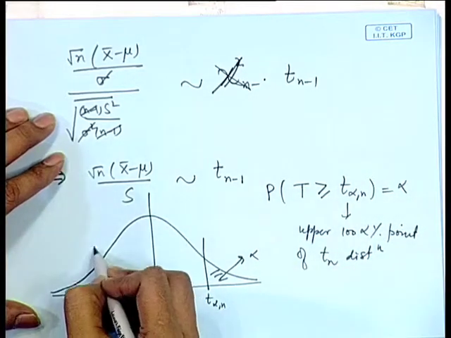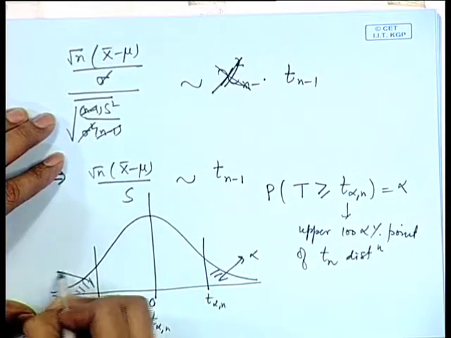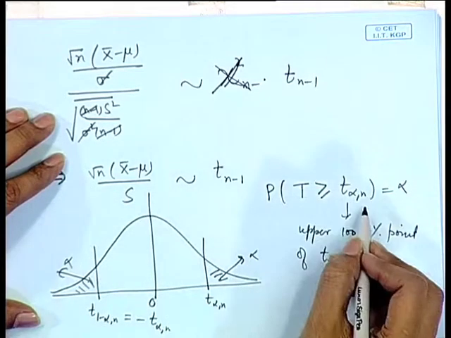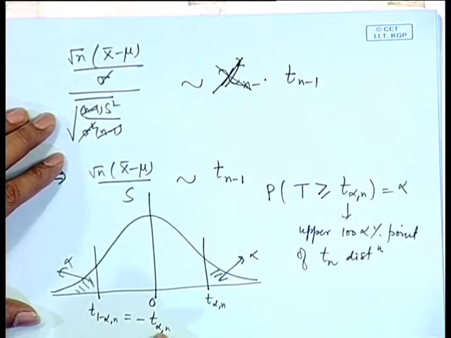Because of the symmetry, t 1 minus alpha n will be equal to minus t alpha n.